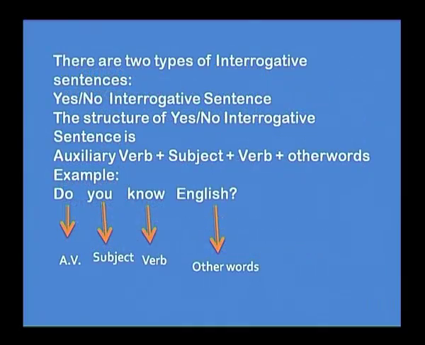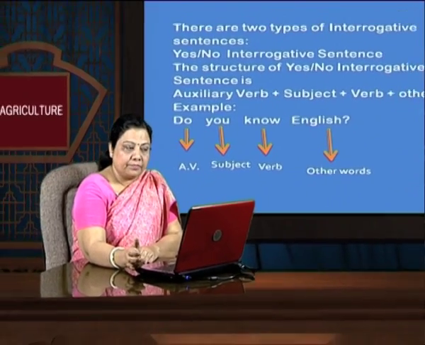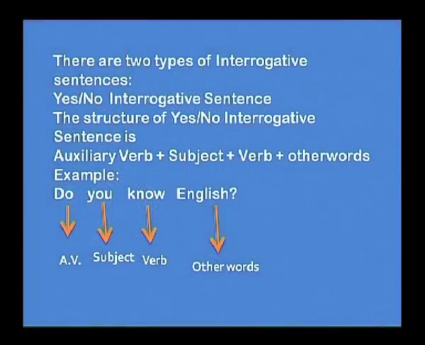There are 2 types of interrogative sentences. We say yes, no, interrogative sentence. Yes, no kind, where you have to answer either in yes or in no. The structure of the yes and no interrogative sentences, see here, do you know English? So, obviously, you will answer, yes, I know English. No, I do not know English. Therefore, we say it's a yes, no interrogative sentence. It's auxiliary verb plus subject plus verb and object or other words. Do is auxiliary verb. Then, of course, you have subject you, know is verb and English is other word.